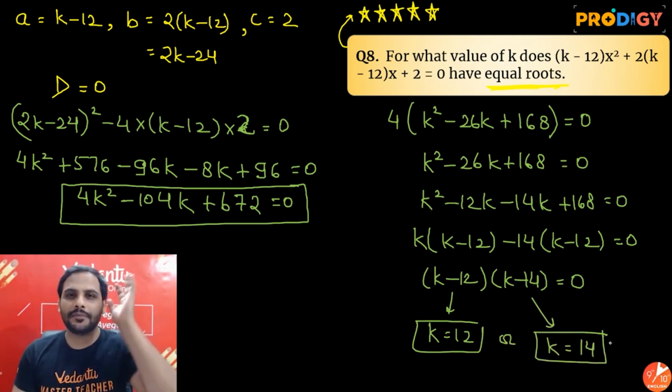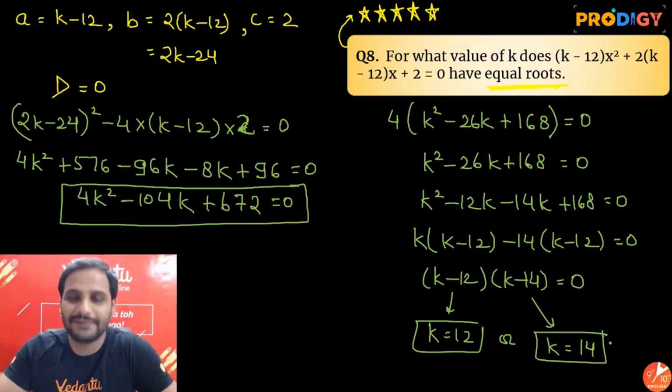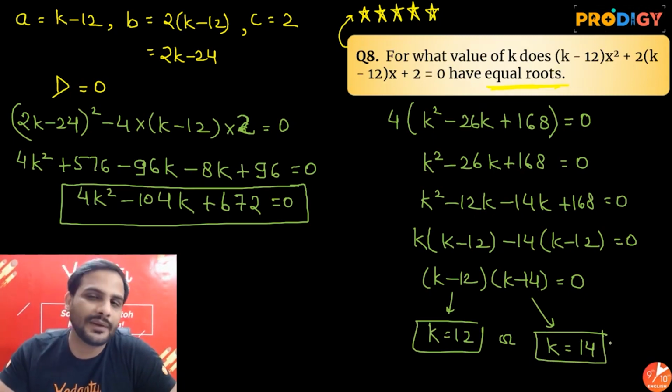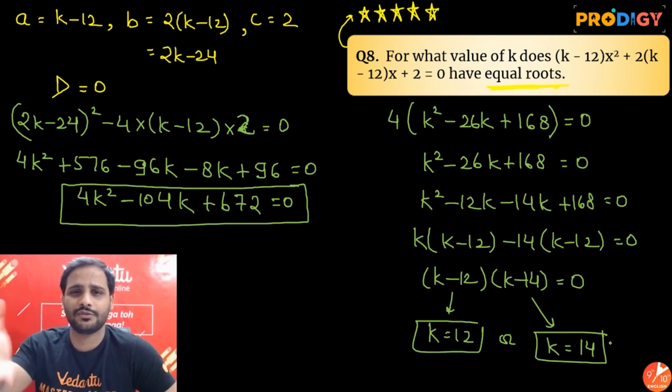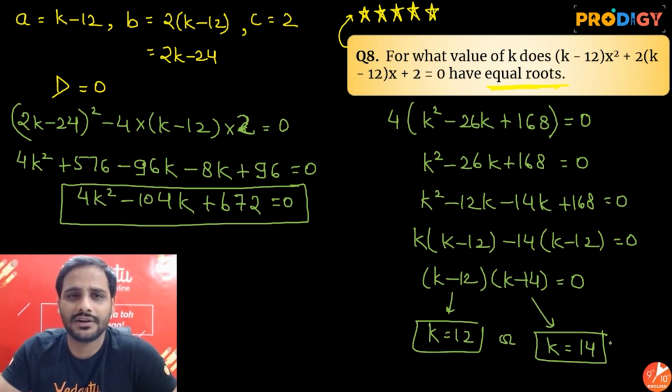Now you will ask me, sir, tell me one thing, what is so special about this question which you were telling from the starting? Sir, there is a good question, what is the mistake, what is the good question about this, sir? The sixth question was like this, we have solved this further, now you have taught us, so we understood this question.